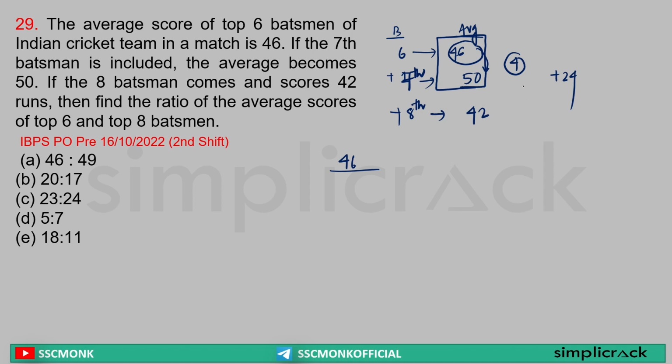Yes. Sir, what is the difference? Sir, the difference is 8, but here it is a drop in difference. That means minus 8. Sir, 50 was the average, minus 8 will be spread over all the 8 guys. That is equal to 50 minus 1, that is equal to 49. So the average of 8 batsmen is equal to what? 49. Clear? Now can we solve it further? No. So what is the ratio? 46 is to 49. Answer option A.